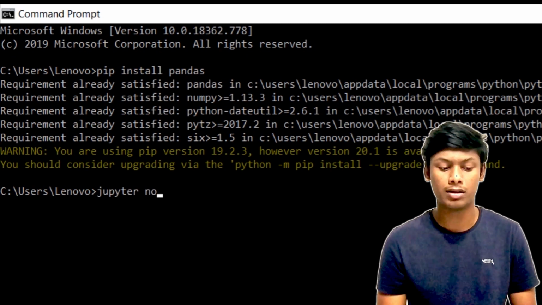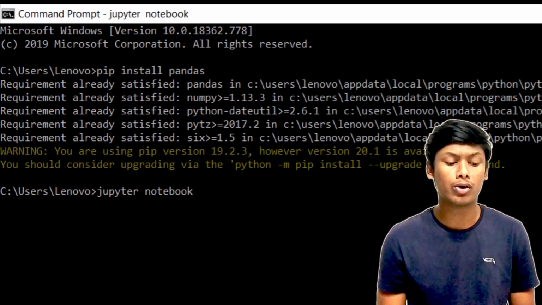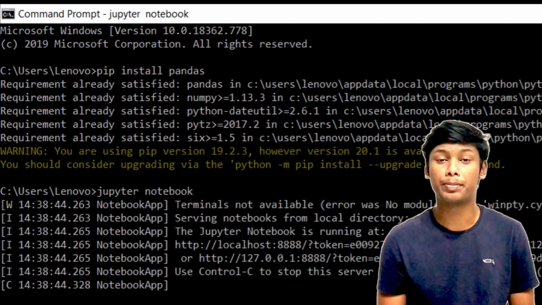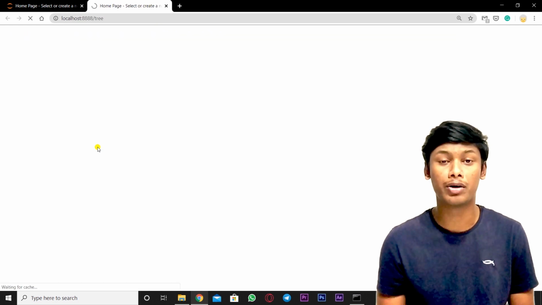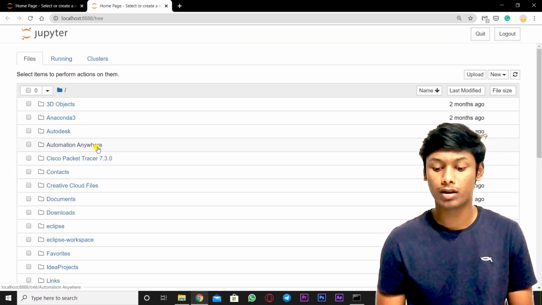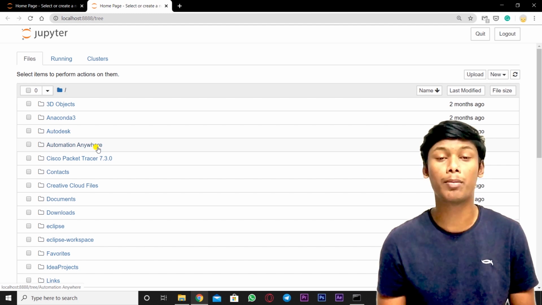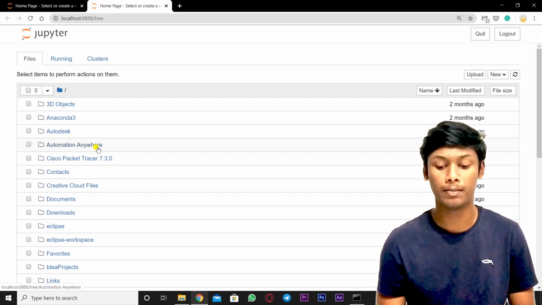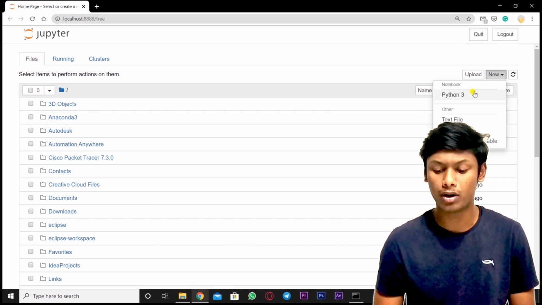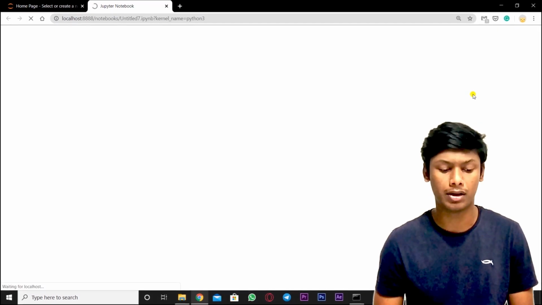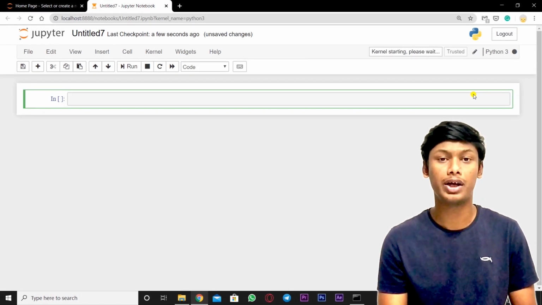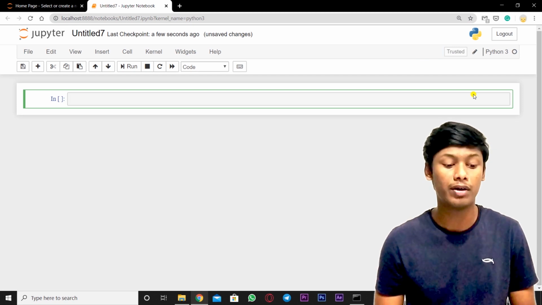To open Jupyter Notebook, go to command prompt and type Jupyter Notebook. It will be opened in your default web browser. In my system, Google Chrome is the default browser, so it opened in Google. Then go to New and click on Python 3. Once you click on Python 3, a new notebook will be open where you can run your code.